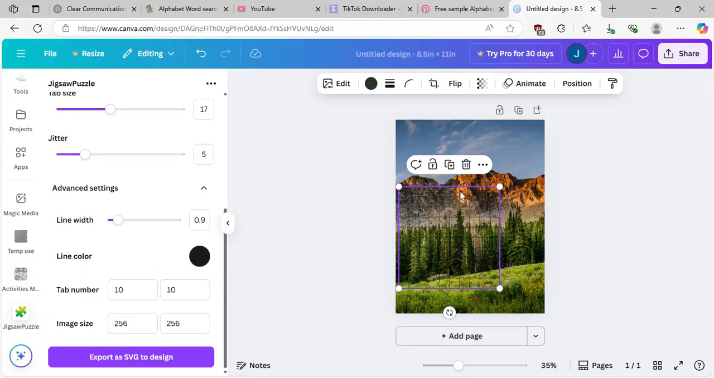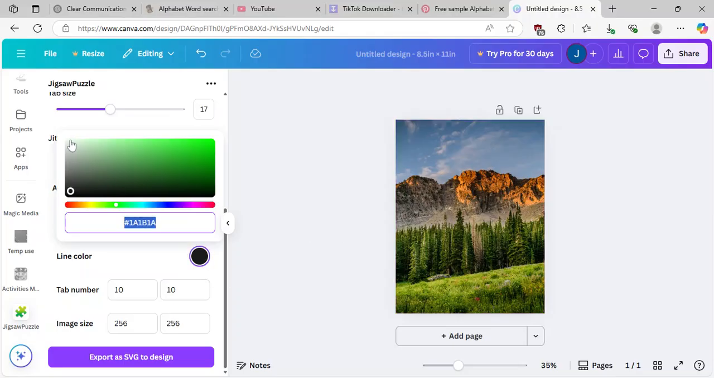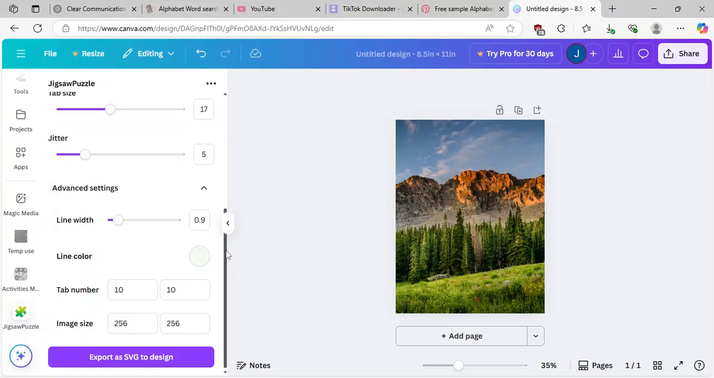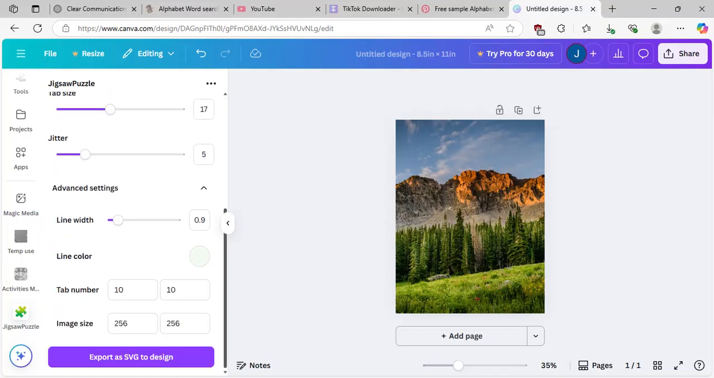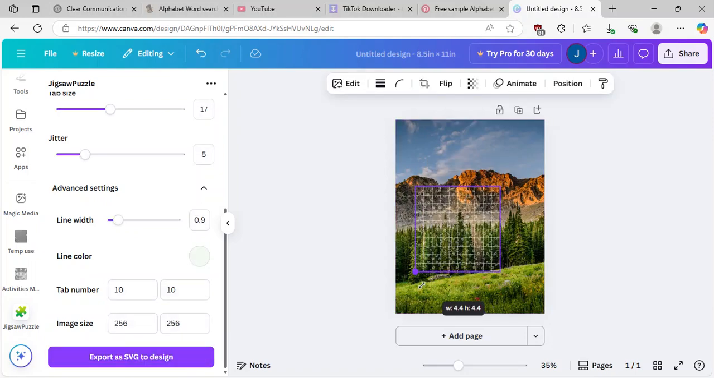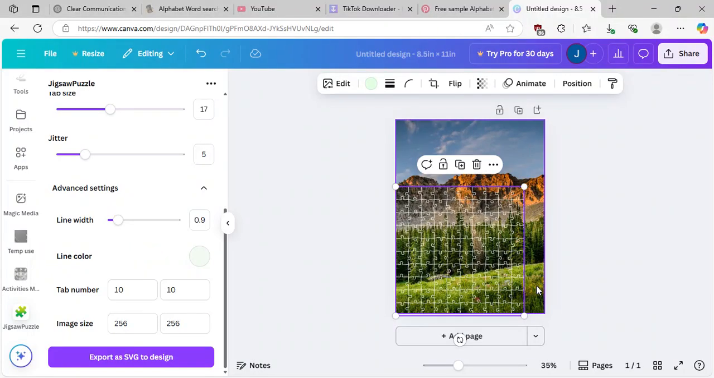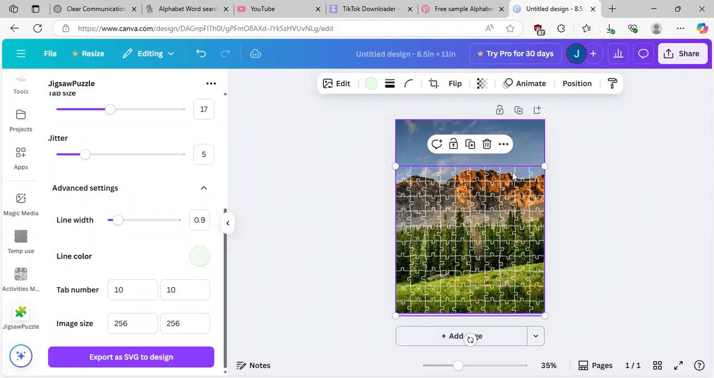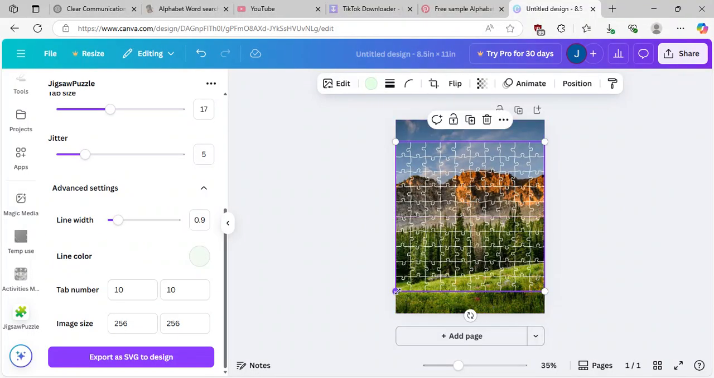Wait, hold on. Let me do it in white. Let's redo it in white so you guys can see it better. So here it is. Going to match it up. Now you're going to match it to the design to make it work.